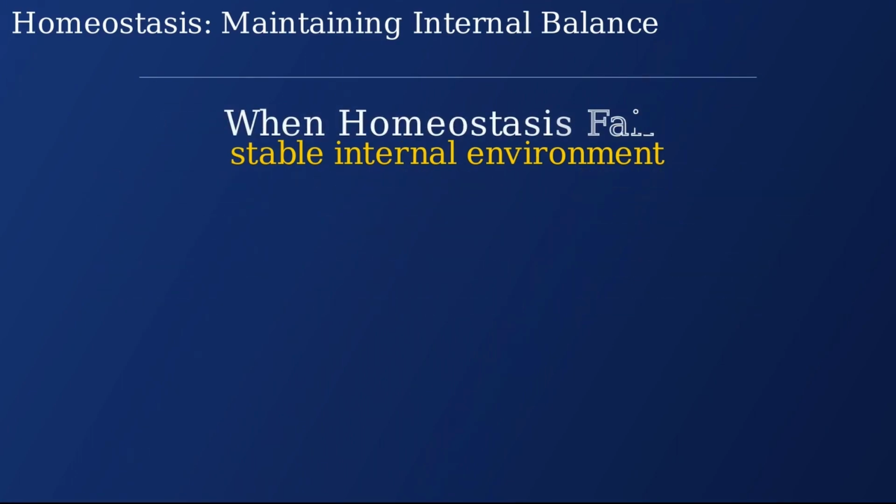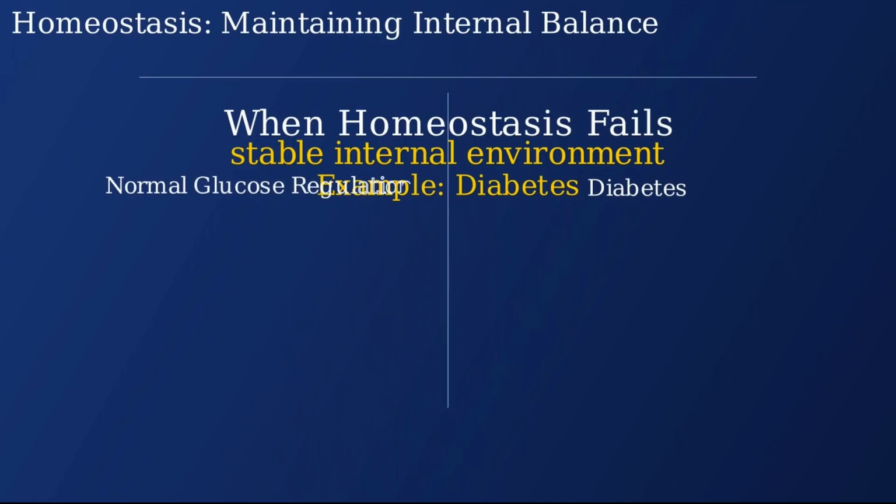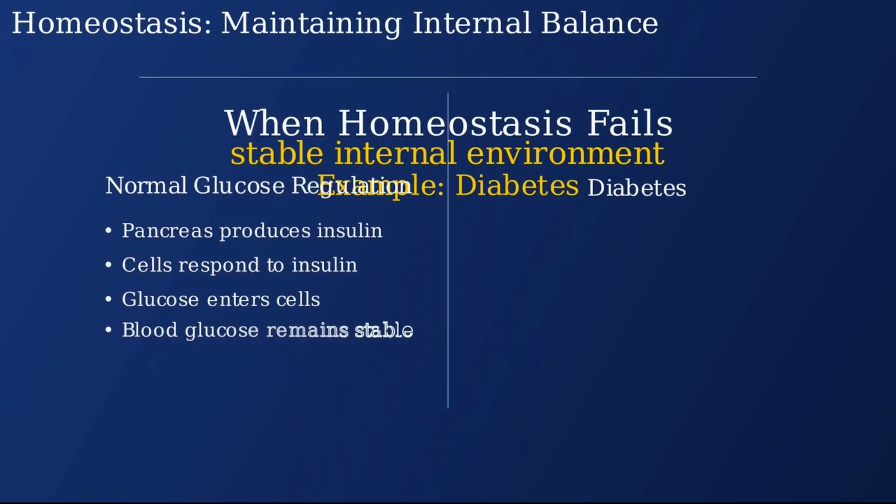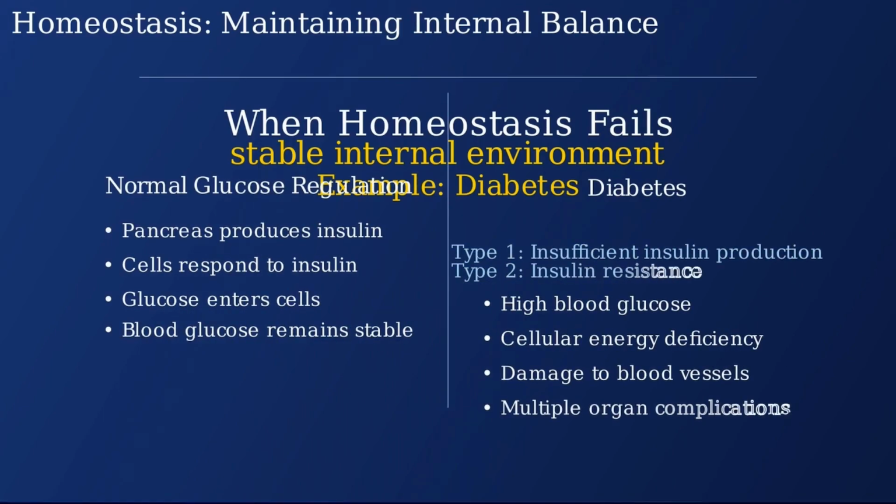Disruptions in homeostatic mechanisms can lead to disease. Diabetes is a prime example where glucose regulation fails, either due to insufficient insulin production in type 1 or insulin resistance in type 2, resulting in chronically elevated blood